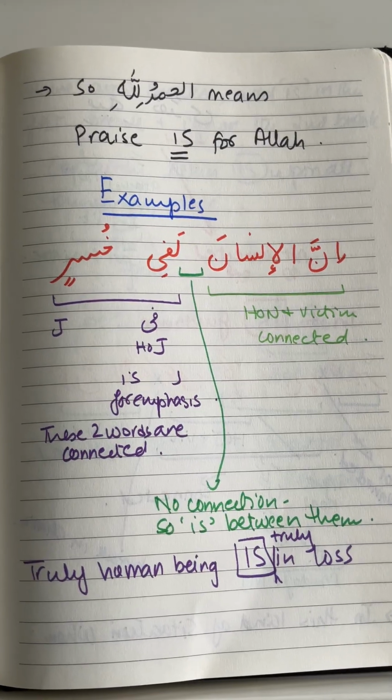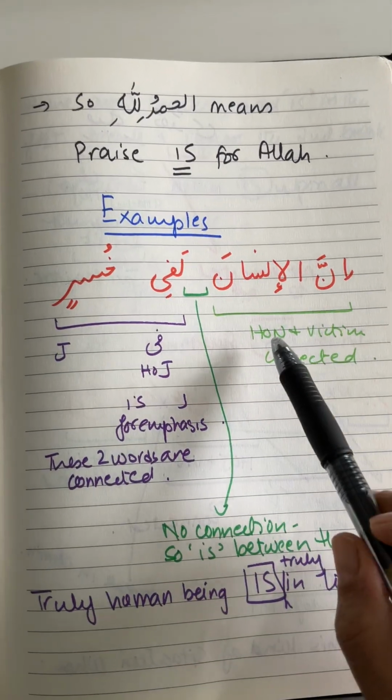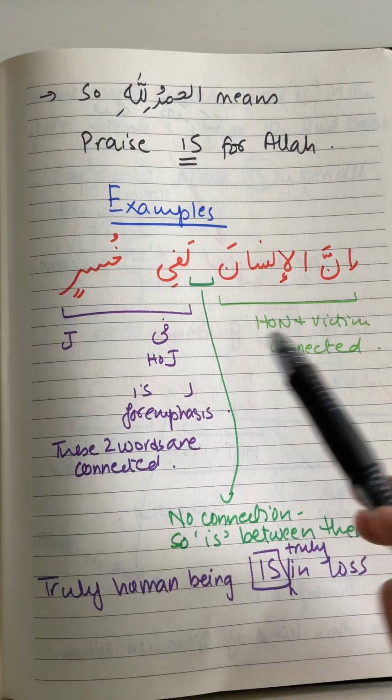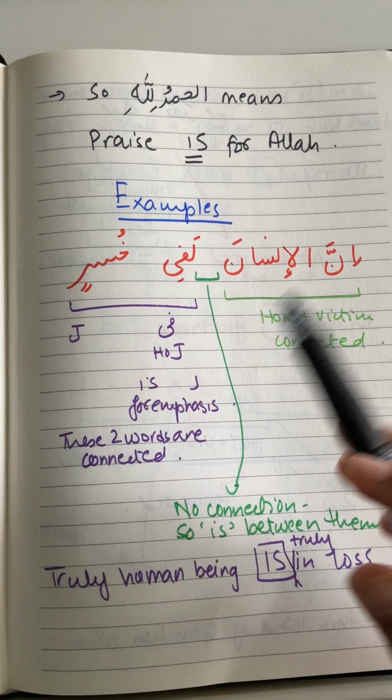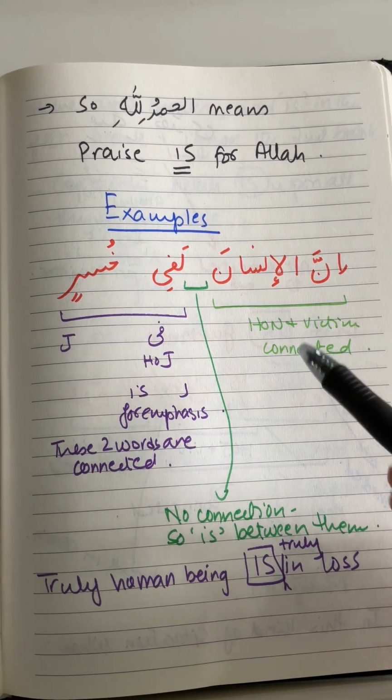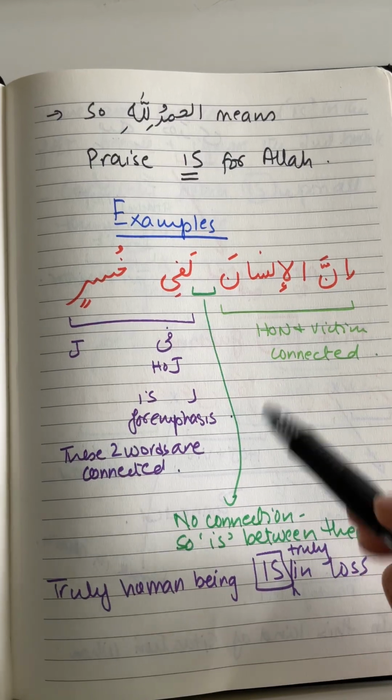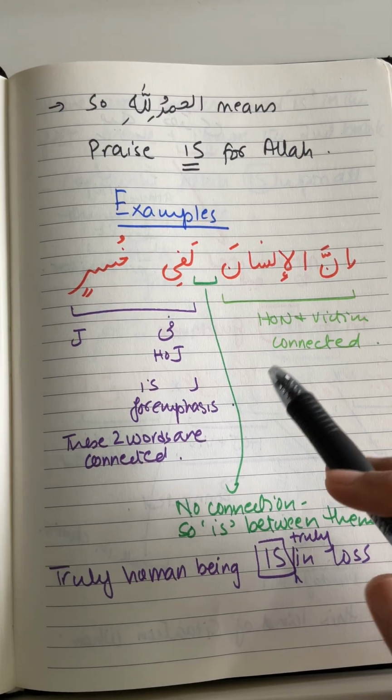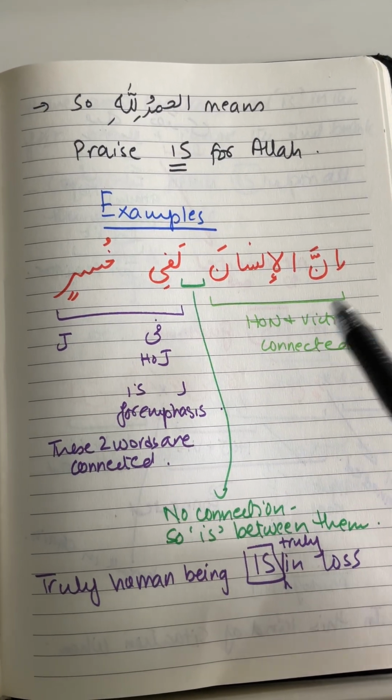In the Arabic lesson today, we are going to continue with Jumla Ismia, the ism-based sentences. And we said that whenever two words are not connected to one another, there is a break in the chain, then there is an invisible "is" over there that we have to place in translation. So we are going to do a few more examples to understand this concept a little more. So let's get started. Bismillahir Rahmanir Rahim.